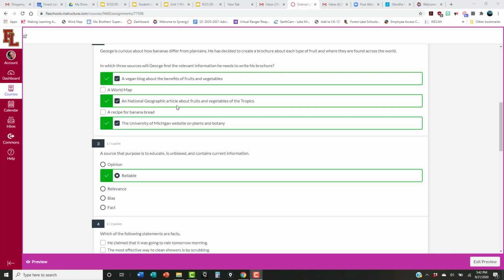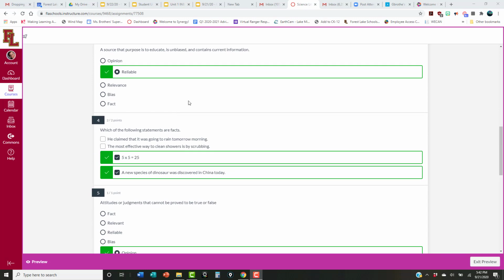Next, a National Geographic article about fruits and vegetables of the tropics would definitely be relevant. A world map is not going to be relevant because it doesn't tell you anything or answer a question that you would need answered. Same with a recipe for banana bread. It might teach you how to make banana bread, but it's not going to tell you the difference between plantains and bananas. And finally, a good relevant website would be the University of Michigan website on plants and botany. So those are 3 relevant, and again, it's really important that you know the difference between reliability and relevance when it comes to a source.